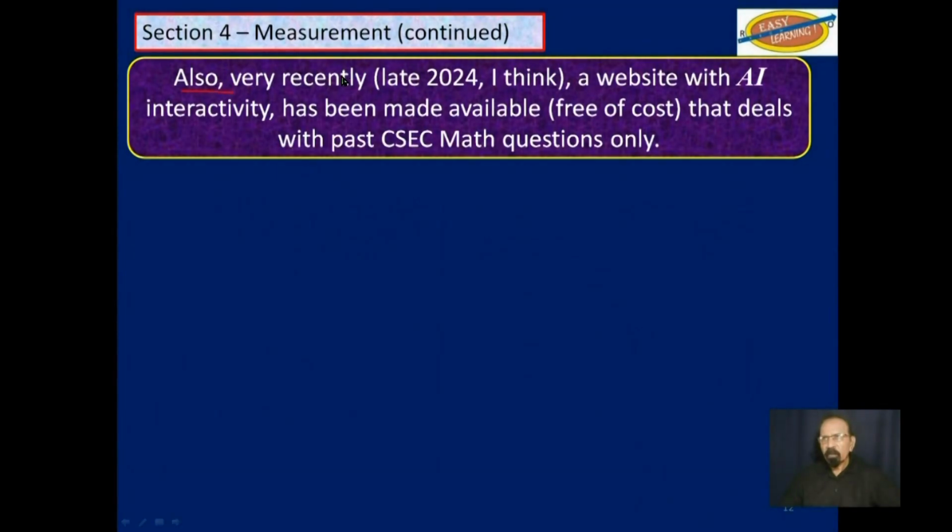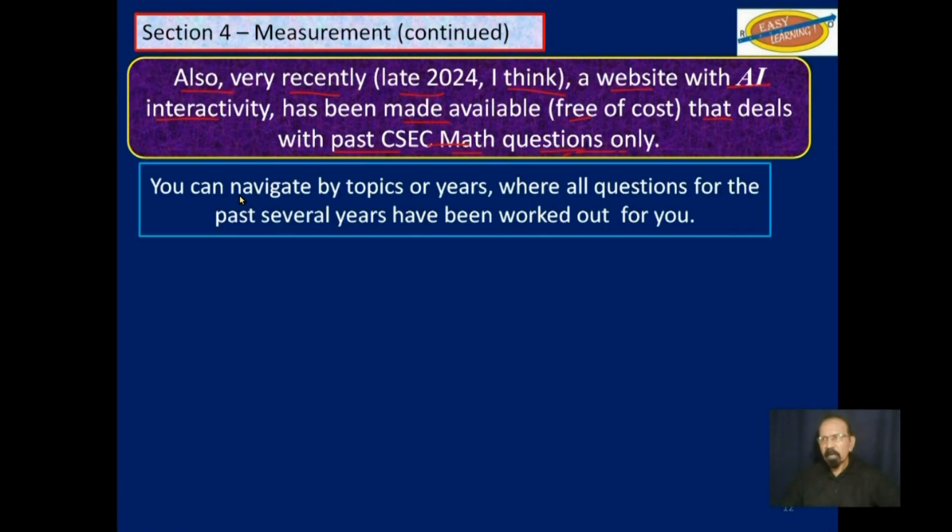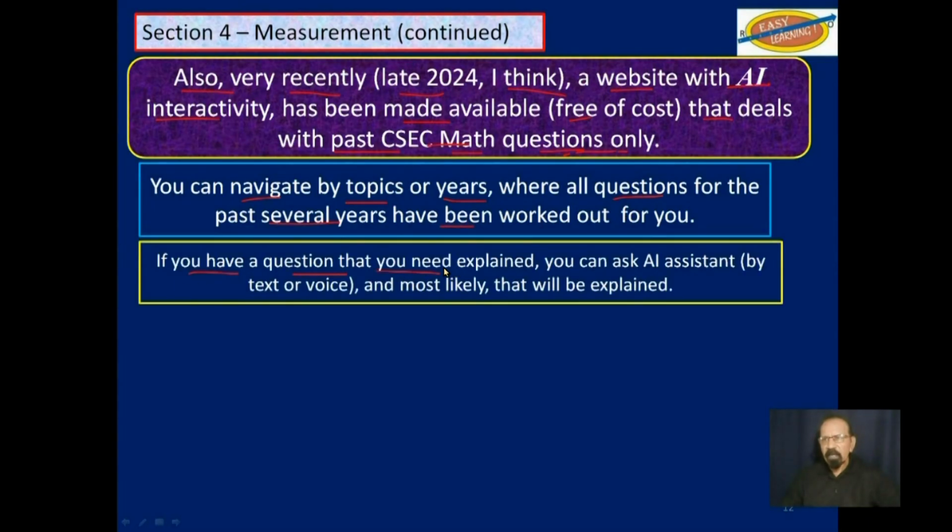Also, very recently, late 2024 I think, a website with AI interactivity has been made available free of cost that deals with past CSEC math questions only, and that is from paper 2. You can navigate by topics or years, where all questions for the past several years have been worked out. If you still have a question that you need explained, you can ask the AI assistant either by text or voice, and most likely that will be explained.